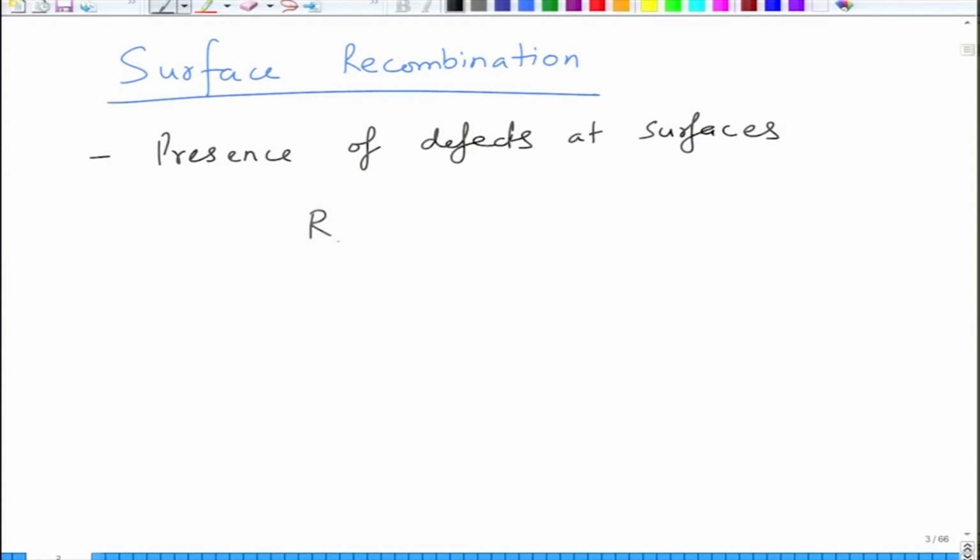So, for example, for a p type semiconductor, this is for electron recombination. RSN is the electron recombination rate, so surface recombination rate of electrons is RSN.